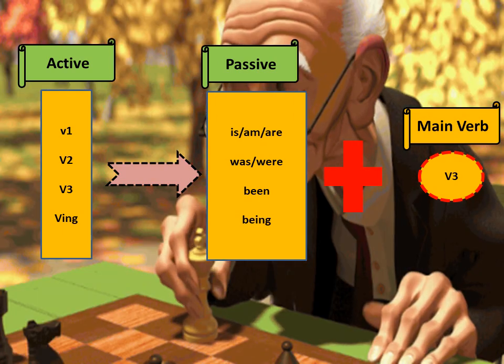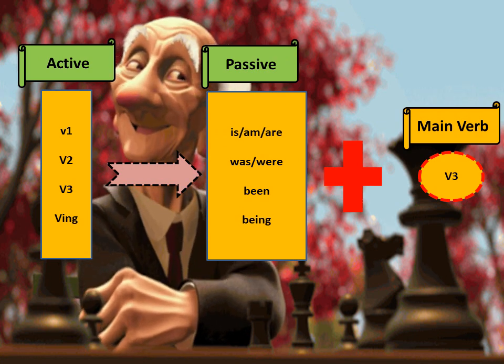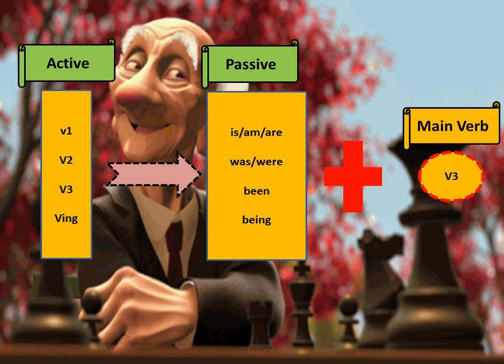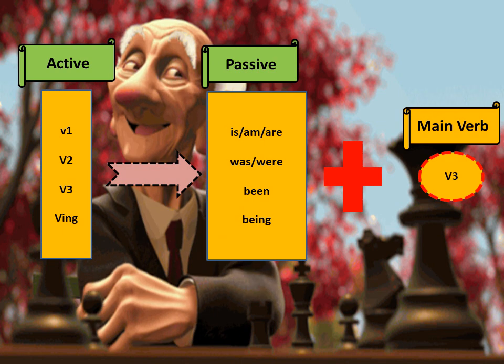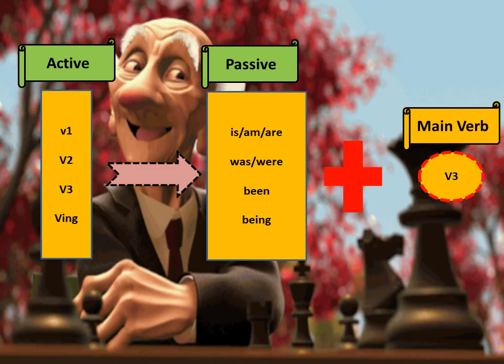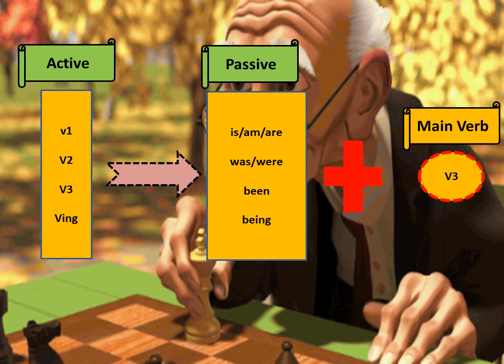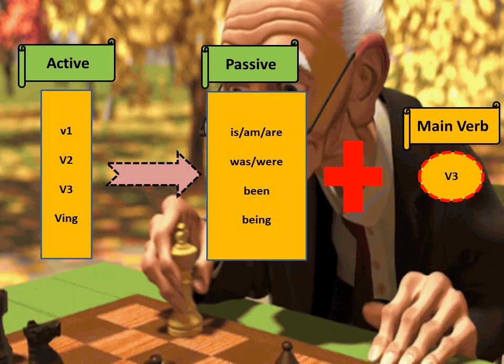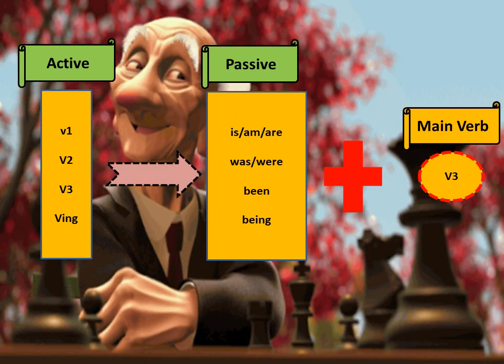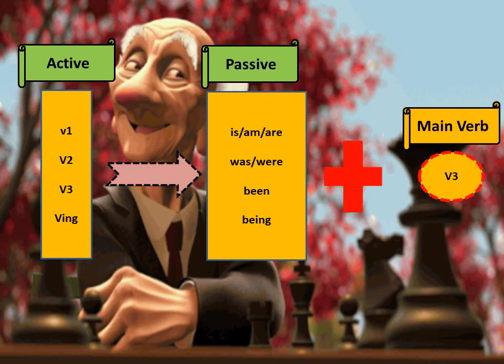So v2 and v3 are the same, cooked and cooked. How can we differentiate between both? If the verb cooked has have or had along with it, then the verb is in v3 form. If it does not have has, have, had along with it, then it is in v2 form.